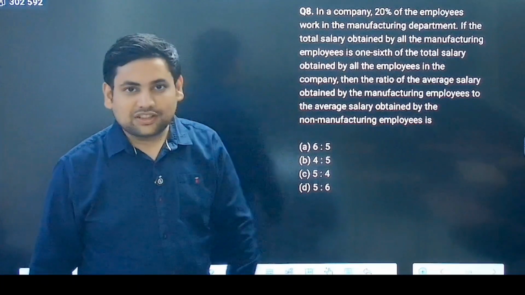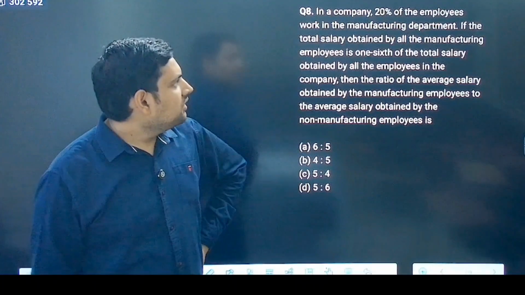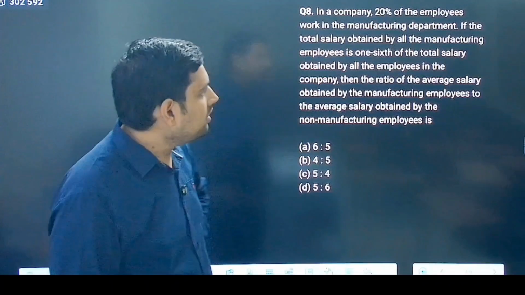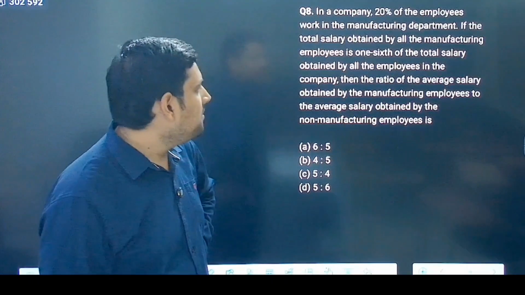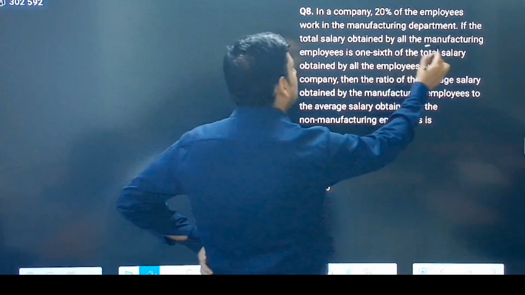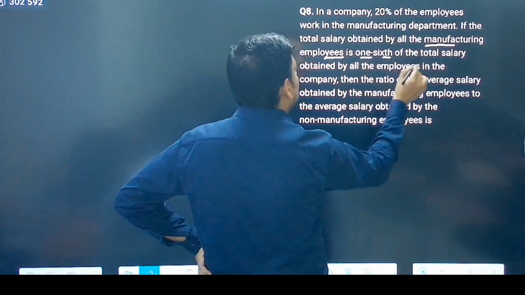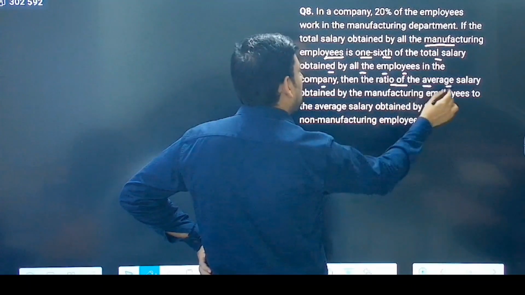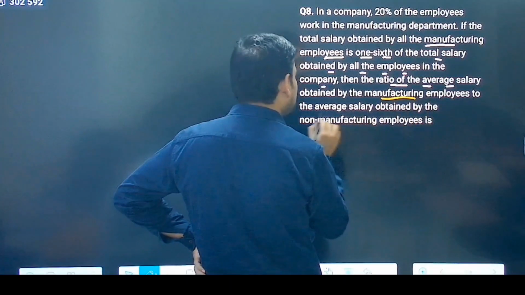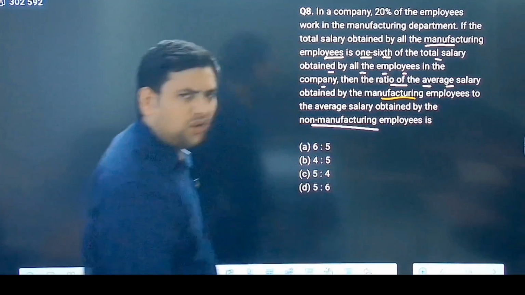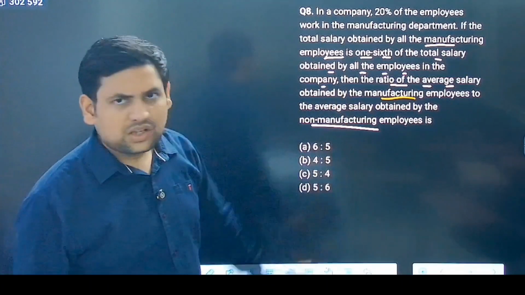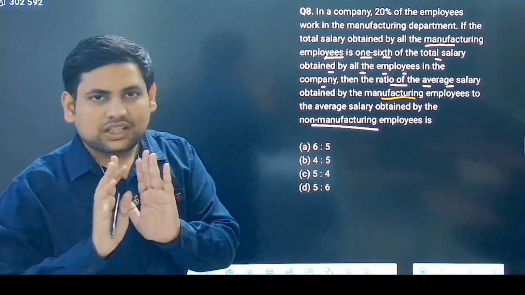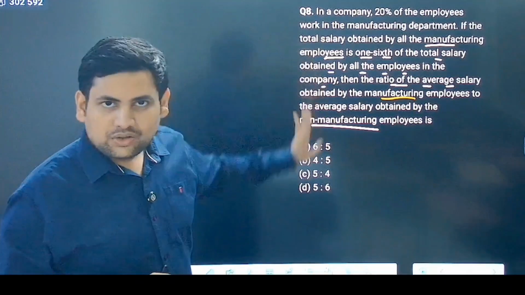Okay, the last 3 questions are a little easier. So now, in a company, 20% of the employees work in a manufacturing department. If the total salary obtained by all manufacturing employees is 1/6 of the total salary obtained by all employees in the company, then find the ratio of the average salary of manufacturing employees and non-manufacturing employees. So the first thing you see is that you have to find a ratio and percentage.